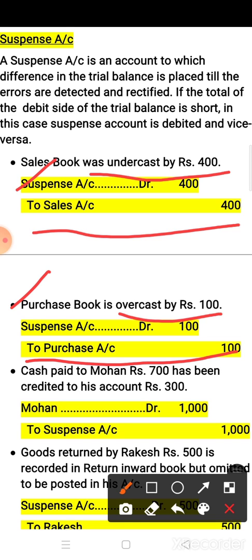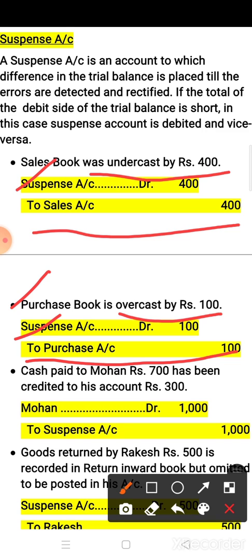Now what is on debit side? As I already told, on the debit side you have to write down suspense account because this is also a one-sided error. Okay, so in this case you have to open the suspense account. So suspense account debit to purchase account.